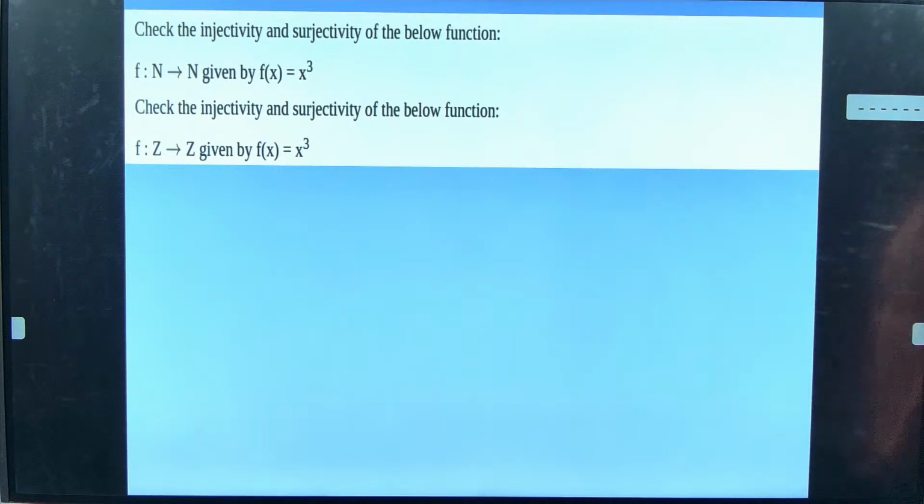Now check the injective and surjective of the function. Natural to natural, f of x is equal to x cube. Yeah guys, whether it's 1 to 1.